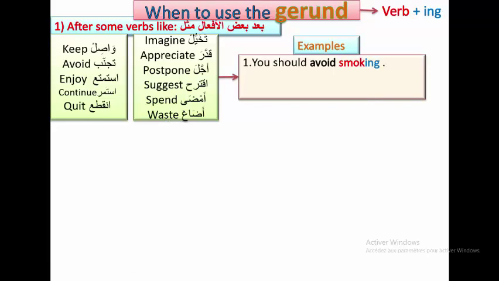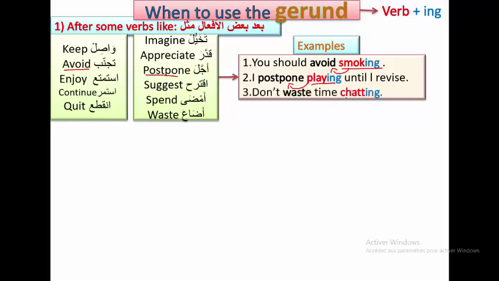Example, you should avoid smoking. So here we have smoking, with ing, because we have this verb avoid. Another example, I postpone playing until I revise. Again, we have ing because we have the verb postpone. Don't waste time chatting. We have chatting, which is the gerund. Why? Because we have the verb waste. So this is the first rule.